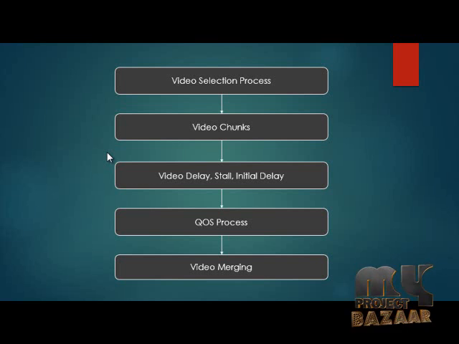So next is another process, the QAS process, the quality of services process. The quality of services is measured over these three: video delay, stall and initial delay. So this QAS process can be completed.